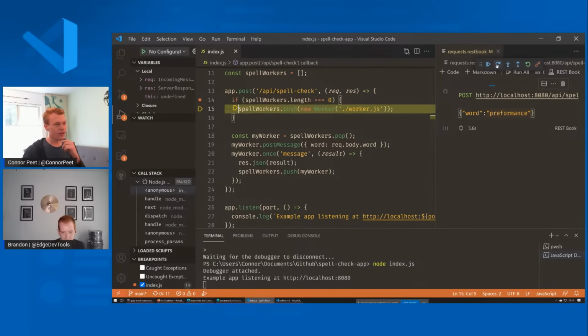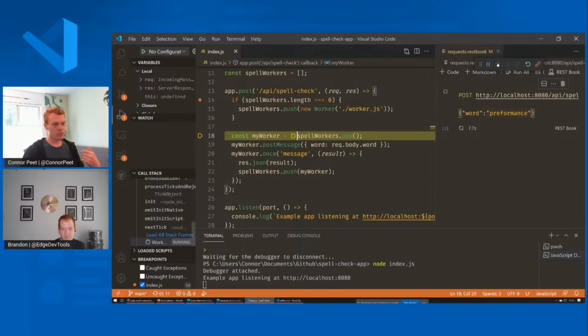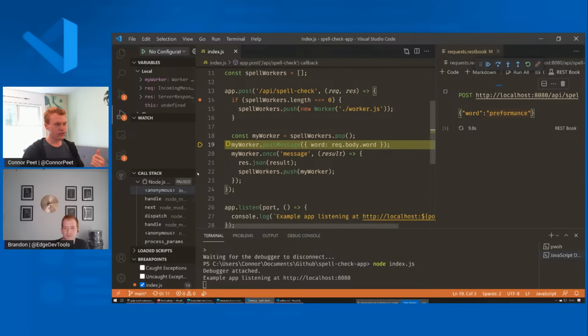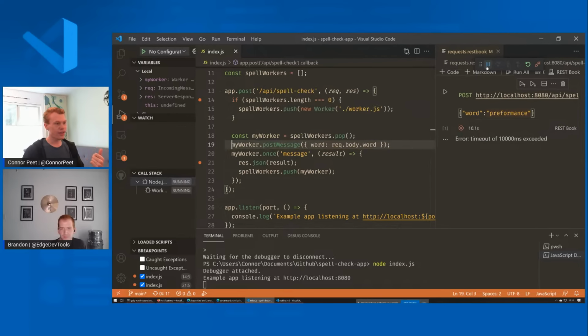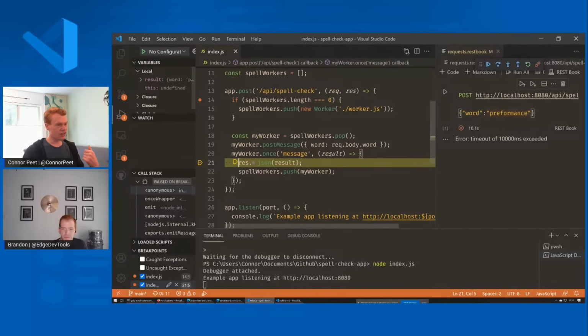And then we can step through it, and yep, we're creating a new worker thread. We're popping it off. We're sending a message there, and then if I put a breakpoint there, then we're sending back what looks like a JSON snippet containing correct is false, and word is the correct word right there.